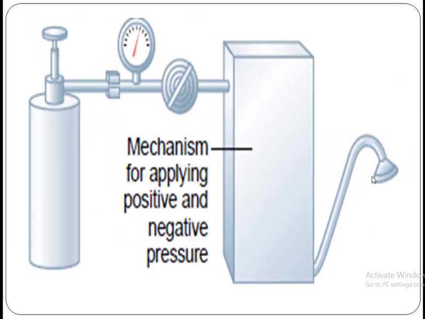In this specific type of artificial breathing, the oxygen cylinder is connected to the patient through this mask, which fits over the mouth and the nose, and over that we have this specific regulator and knob through which we can manage the oxygen supply. We can control it if the patient needs more or less.